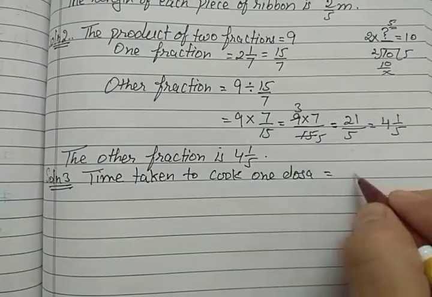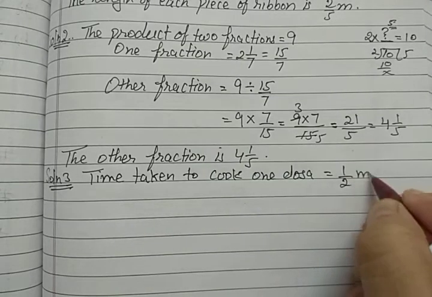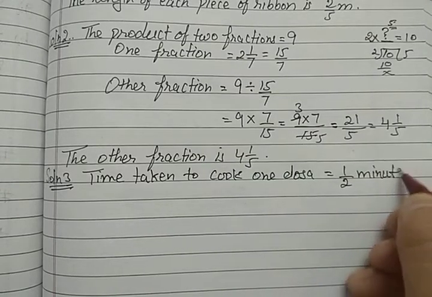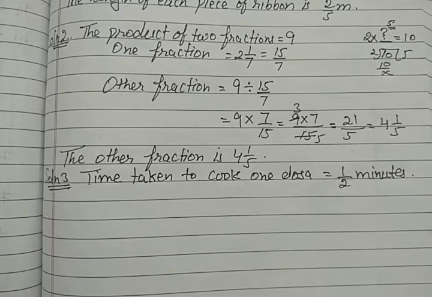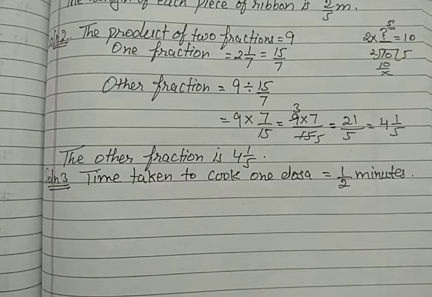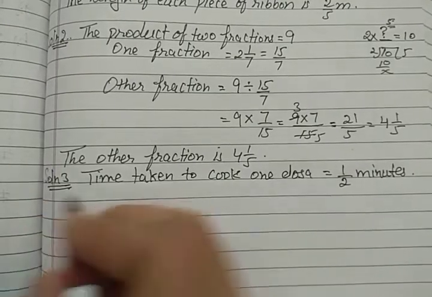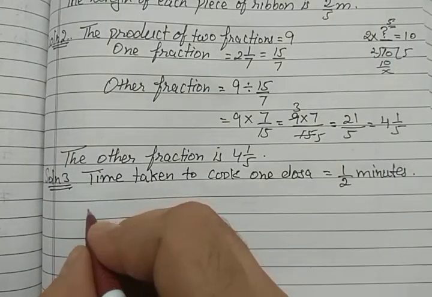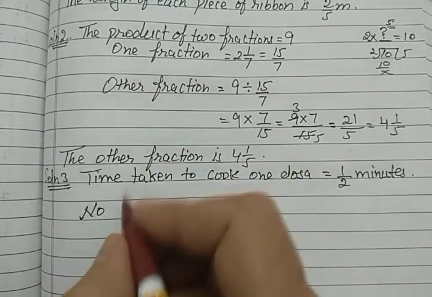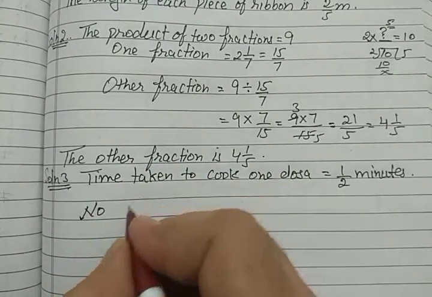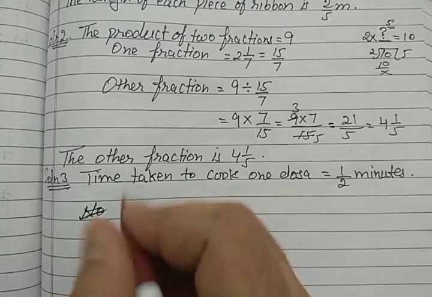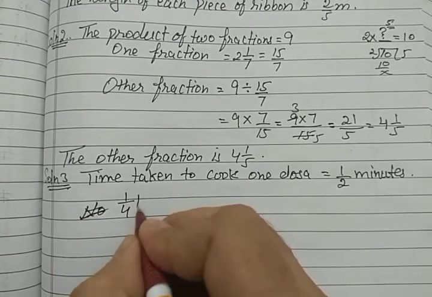How much time does it take to cook one dosa? 1/2 minutes. Now, how many dosas can be cooked in 1/4 hours? So, number of dosas cooked in 1/4 hours. First of all, we will convert this 1/4 hour into minutes.